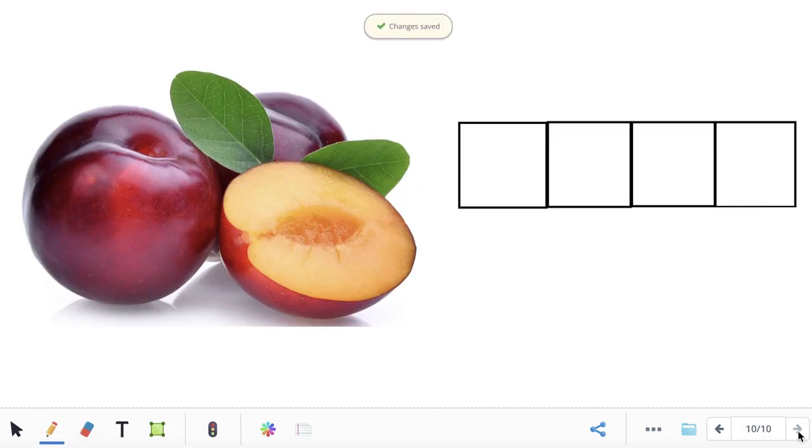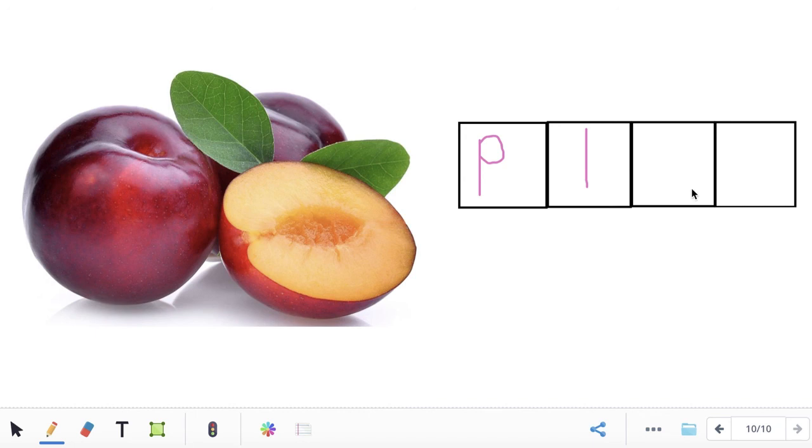This is a picture of a plum. Sound out the word plum with me. P-O-M. Plum. What's the first sound you hear in the word plum? P. What letter makes the P sound? P. What's the second sound you hear in the word plum? O. What letter makes the O sound? L. What's the third sound you hear in the word plum?